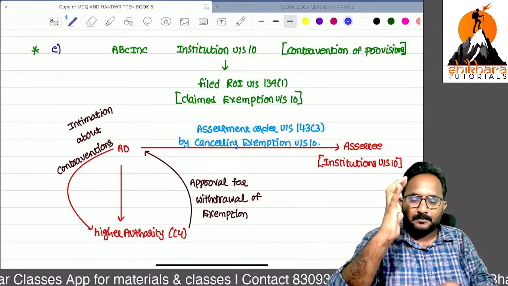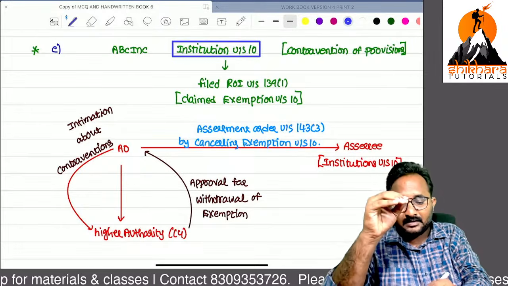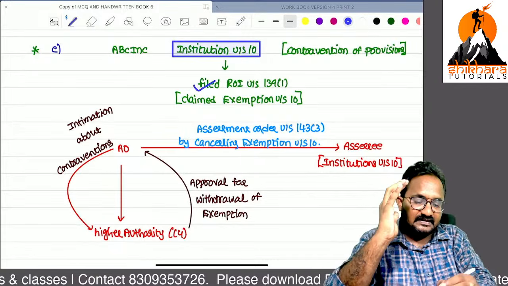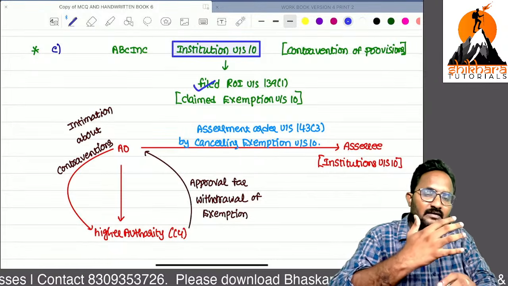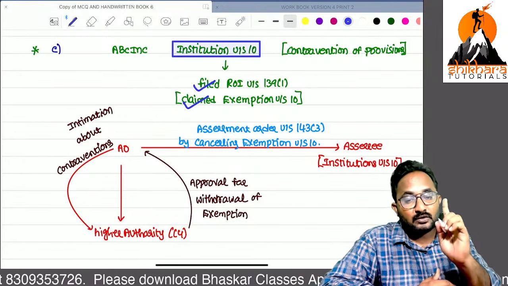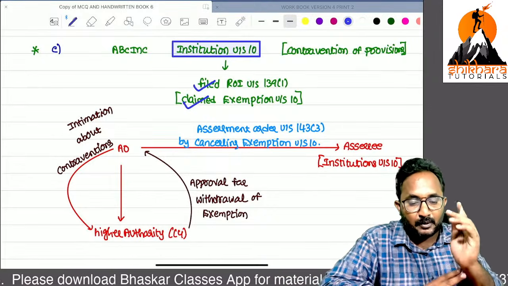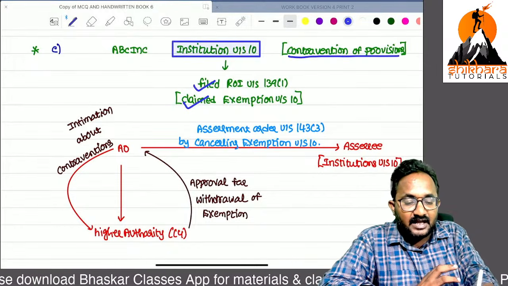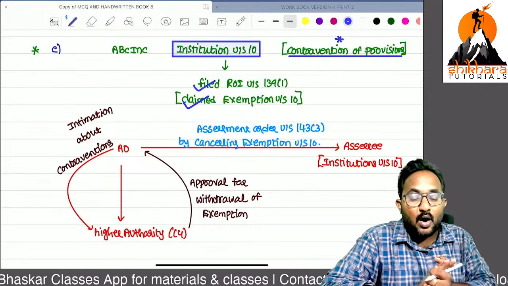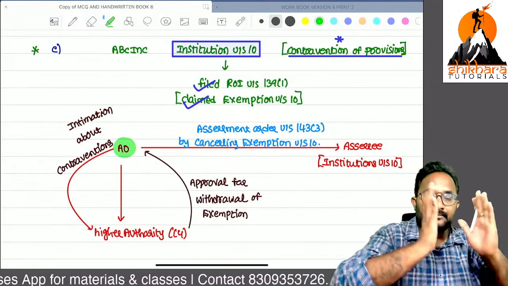So this is an important one, ma. ABC institution, under section 10 subsection 23C etc., they have taken a registration and they can claim the exemption also under section 10. That means whatever profits or total income they have is entirely exempt, and they claimed it also. But if they want to claim this exemption, they have to satisfy some conditions and provisions. But now they are contravening the provisions of the Income Tax Act 1961. Now AO identified these contraventions.